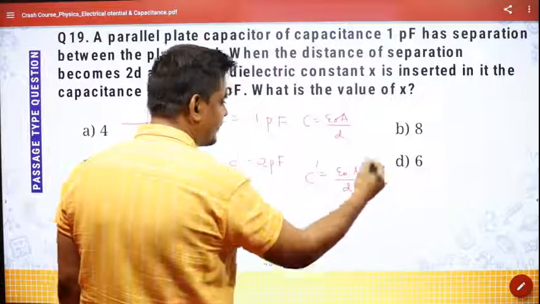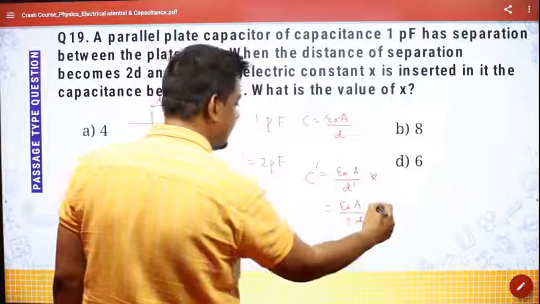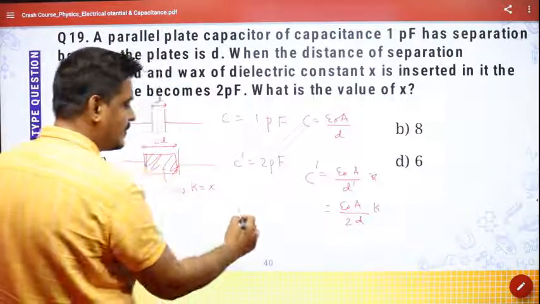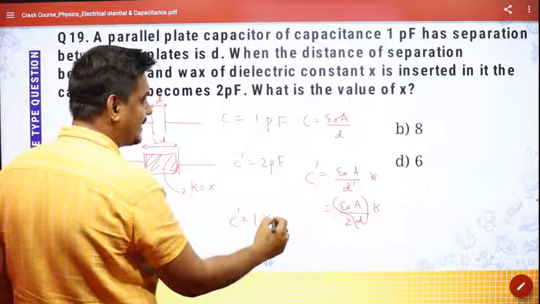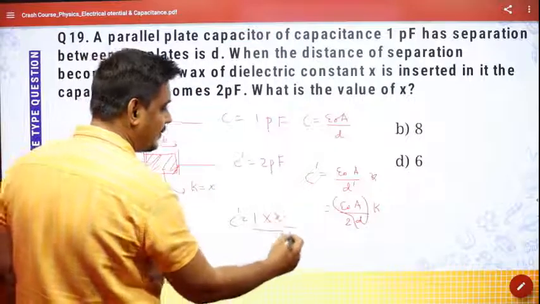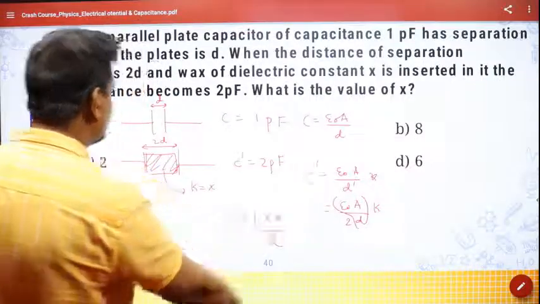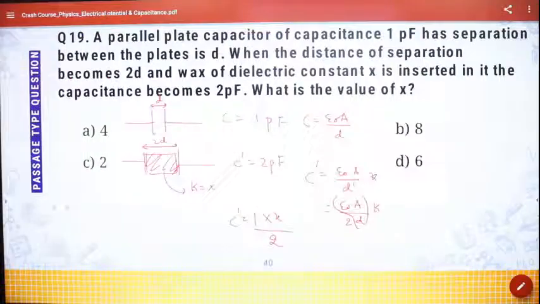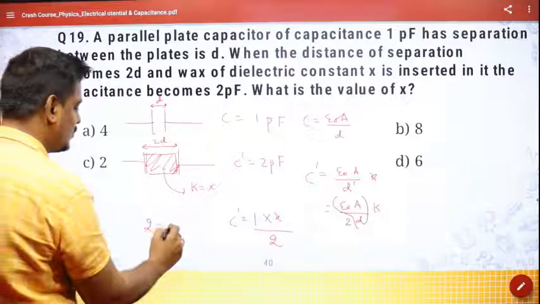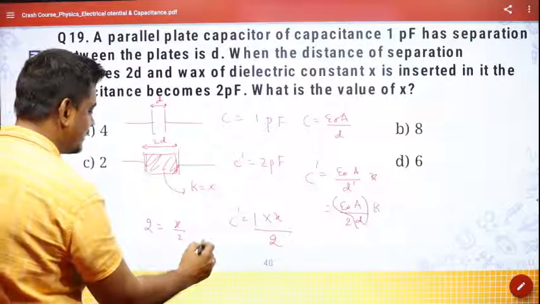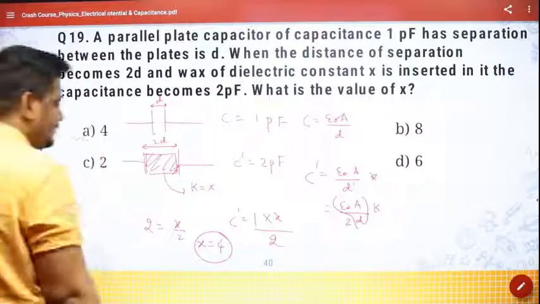So epsilon naught A by D dash will become 2 times D into K. So C dash will become equal to, we know epsilon naught A by D is equal to C, that is 1, multiplied by K, whose value is X, which we want to find, by 2, isn't it? So C dash is given as 2 once again. So 2 is equal to X by 2, so X is equal to 4. So the answer is option 4.